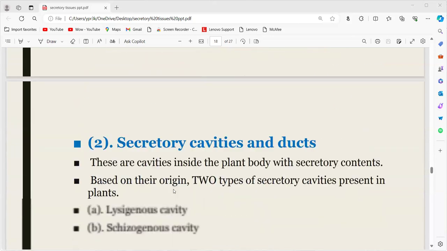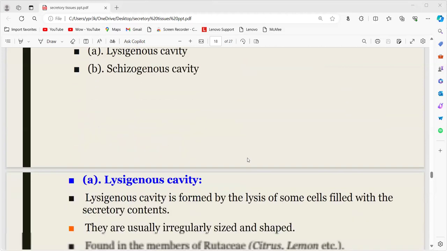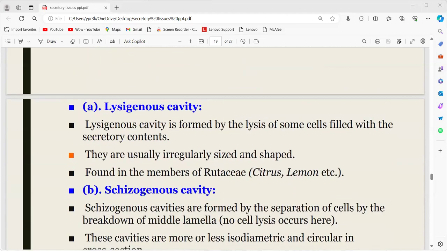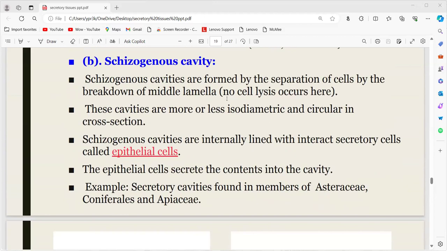Secretory cavities are made up of a group of cells. Based on origin, they are lysigenous cavities and schizogenous cavities. If the cavity is formed by the lysis of the cells, it is called lysigenous. Whereas the schizogenous is formed by the separation of the cells, leaving some space.